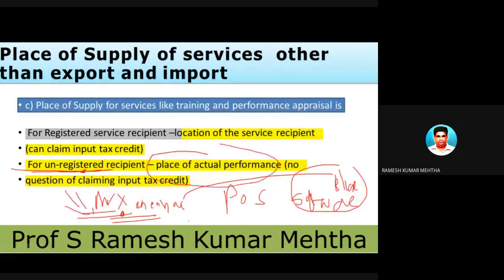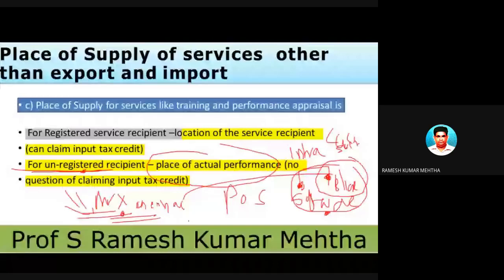Now, where is the performance conducted? The performance is conducted at Bangalore. So Bangalore is the place of supply, and please remember, the service provider is also in Bangalore, and the place of supply is also in Bangalore. So this is a case of intrastate supply of services, and for these services this guy is going to charge CGST and SGST. Hope this is also clear to you.